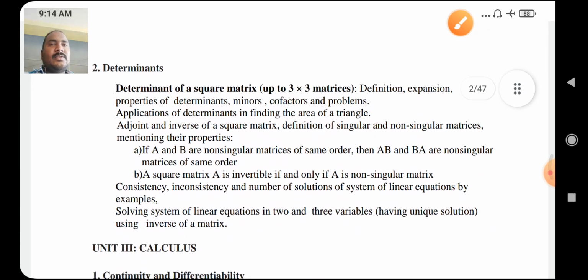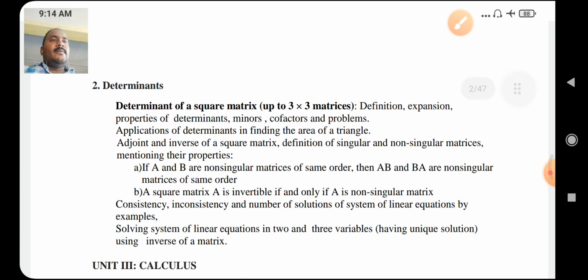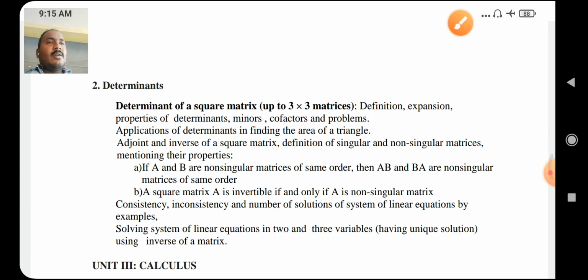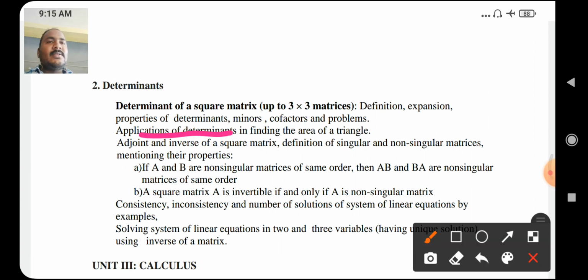Next, chapter number 4, determinants. In this chapter, we will discuss determinant of a square matrix up to 3 by 3 matrices, definition, expansion, properties of determinants, minors, cofactors, and problems, and applications of determinants in finding the areas of a triangle, and adjoint, inverse of a square matrix, definition of singular and non-singular matrices, mentioning their properties, along with some important theorems,